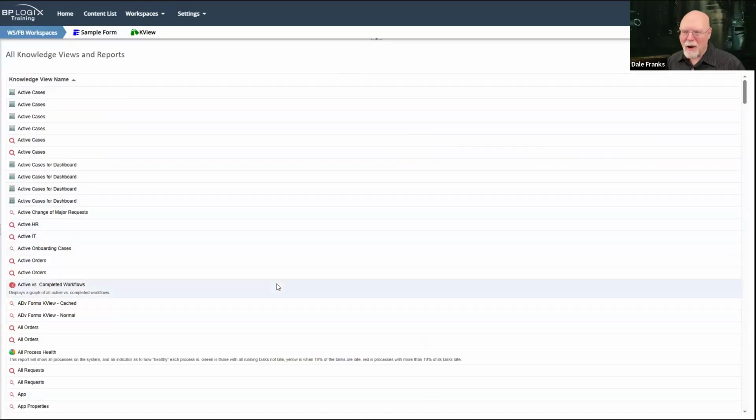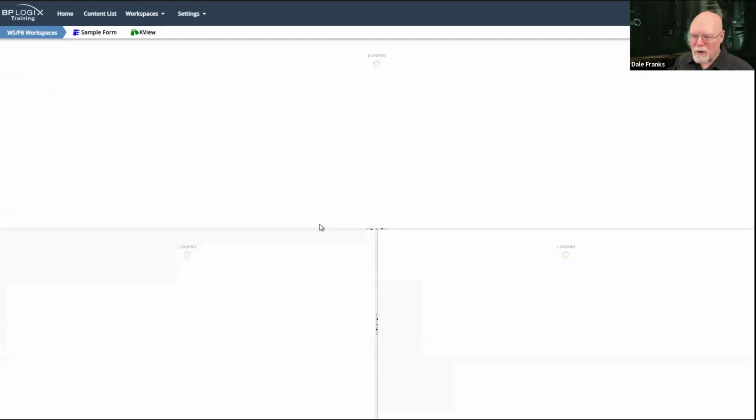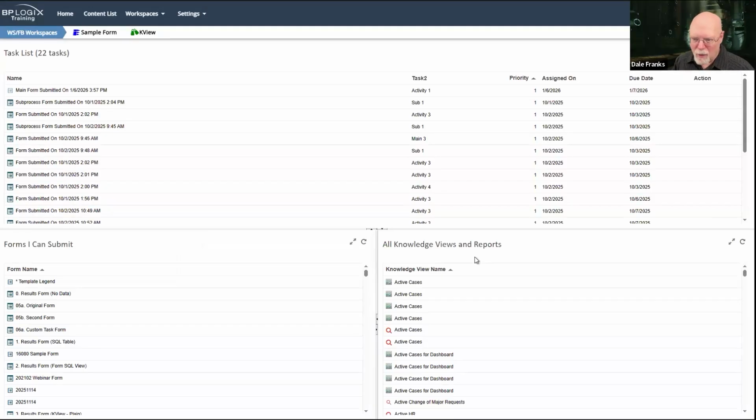So I can just make all knowledge views and reports. And if you look way up here, you can still see the little collapse expand button. But again, once I refresh this workspace, it's going to go back to status quo ante. So nothing that you do here is permanent. This is what the workspace looks like.